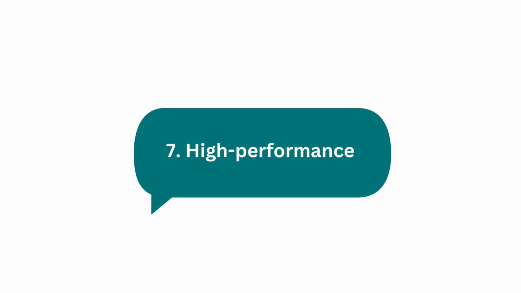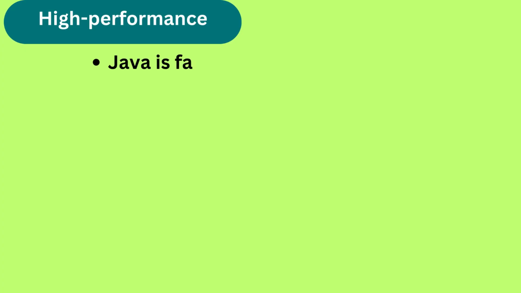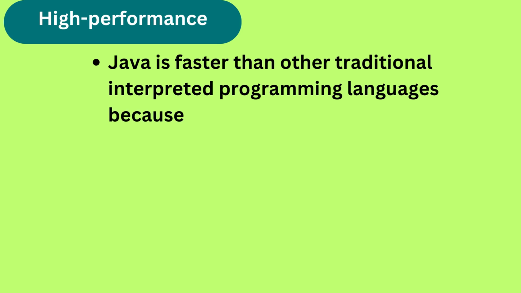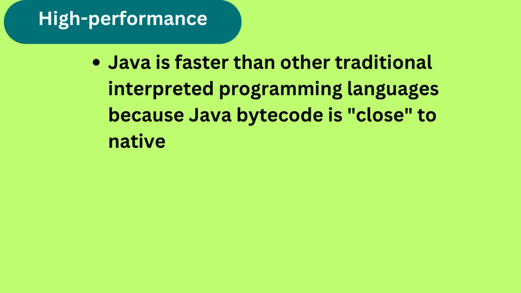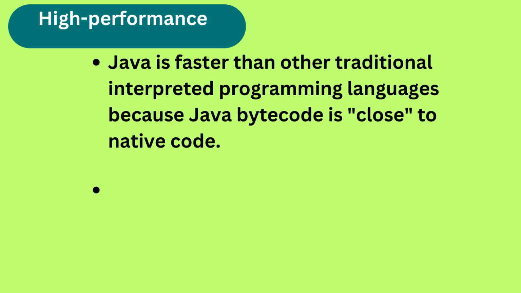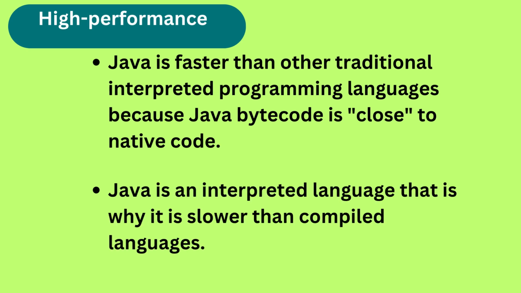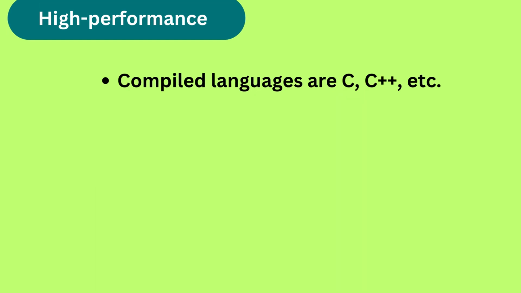The seventh feature is high performance. Java is faster than other traditional interpreted programming languages because Java bytecode is close to native code. Java is an interpreted language, that is why it is slower than compiled languages. Compiled languages are C, C++, etc.